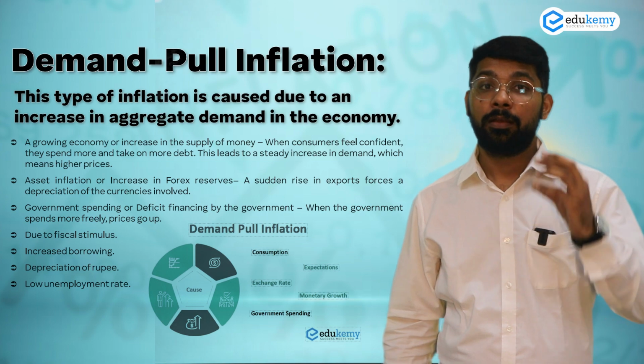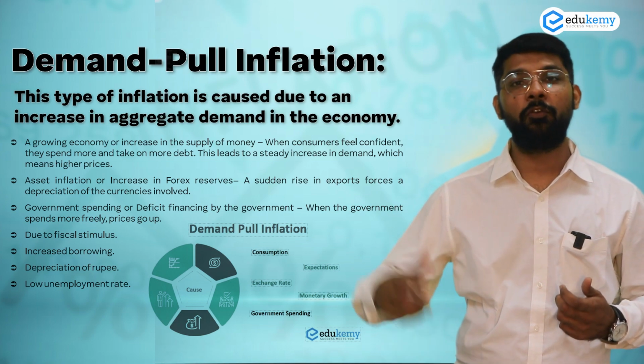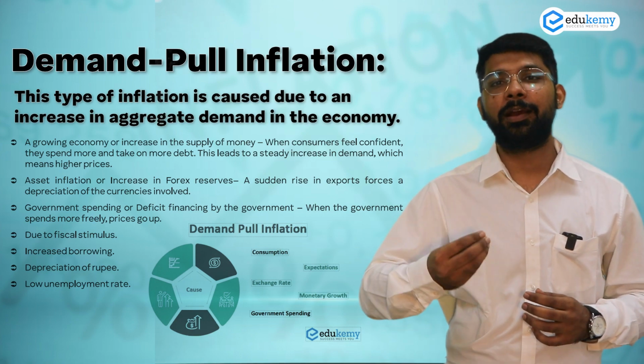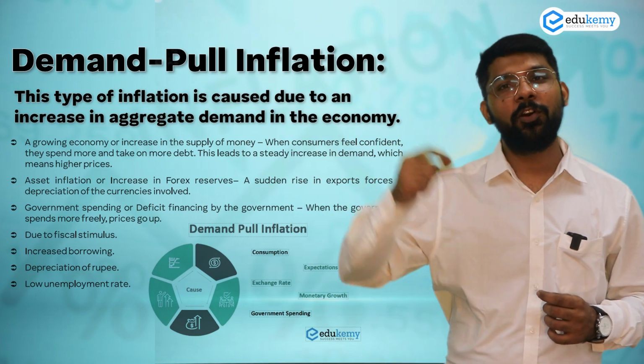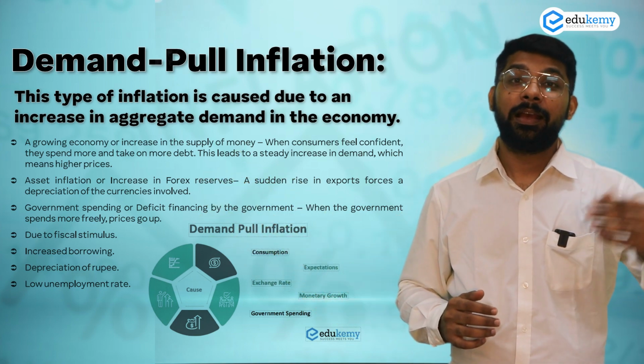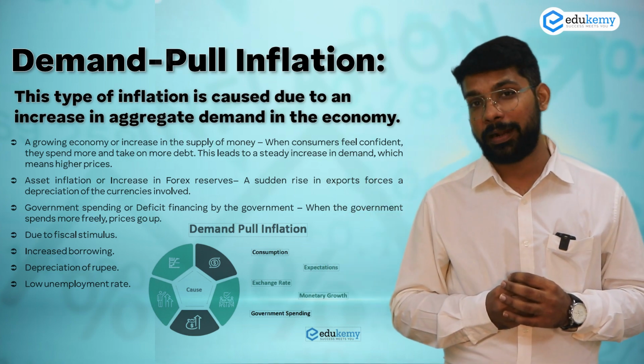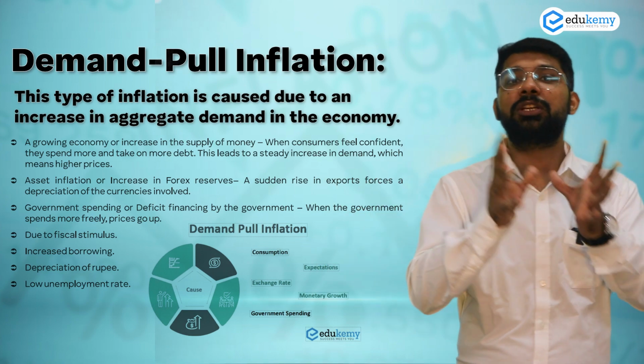When somebody has extra money in their hand, what will they do? They will go for shopping. मेरे हाथ में भी अगर कोई 1 लाख रुपए दे दे तो I will go for shopping. And when every citizen in the country has more money in their hand, they will buy something with it. But at that time the production is limited.